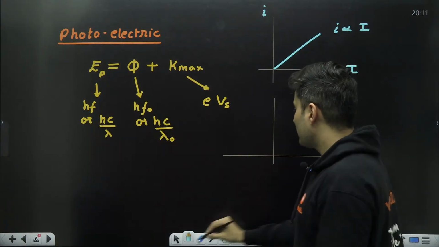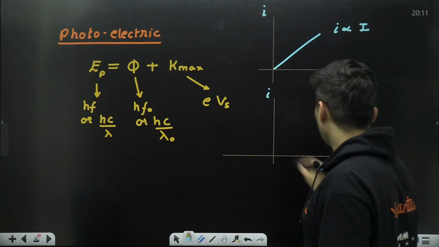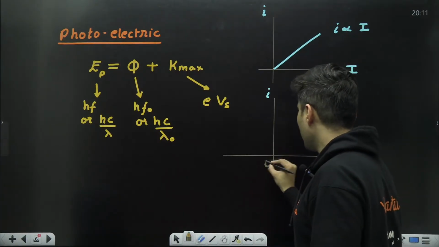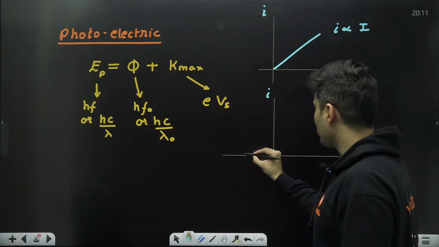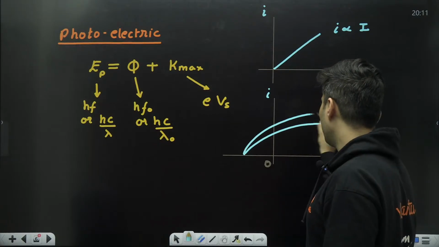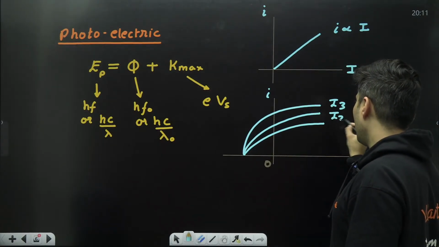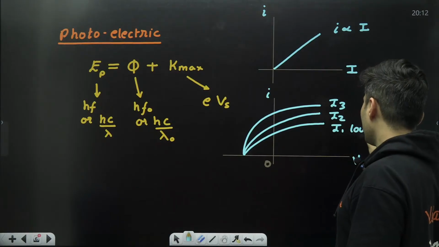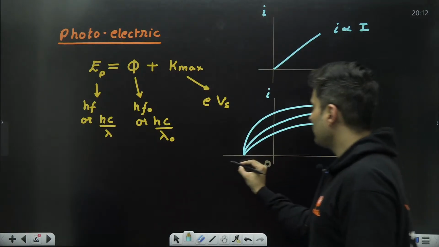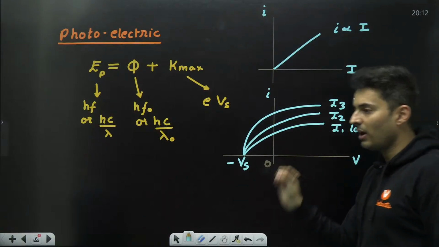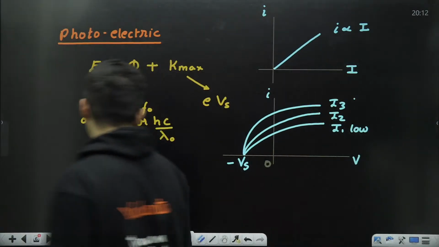Next is your current versus the voltage which you give, and if this is 0, this particular graph goes something like this for different intensities. This is higher intensity and I1 is the lowest intensity, and this is your stopping potential. Stopping potential is not affected by your intensity.